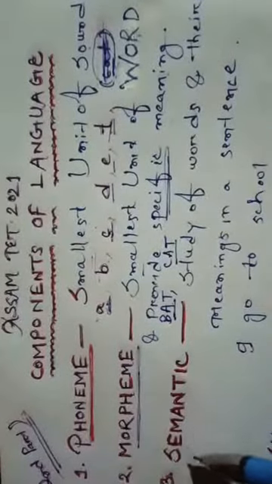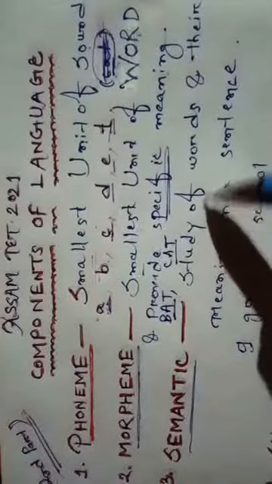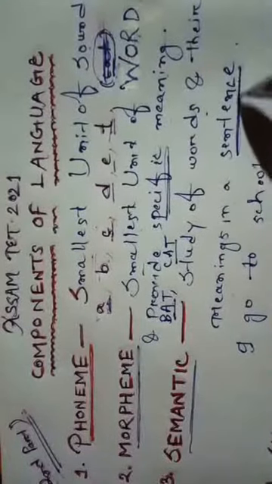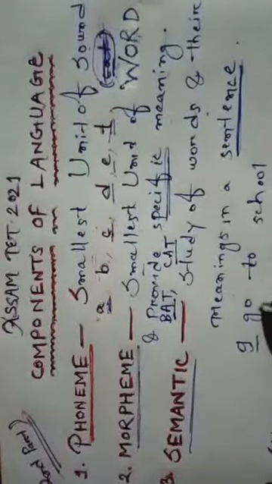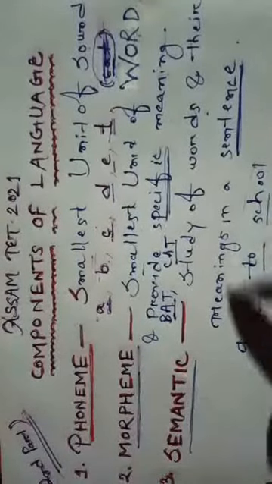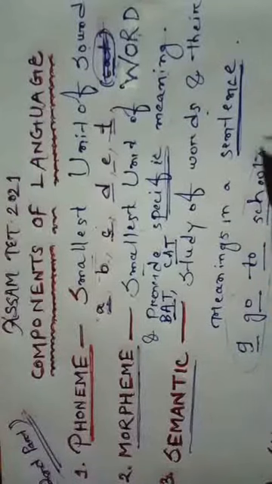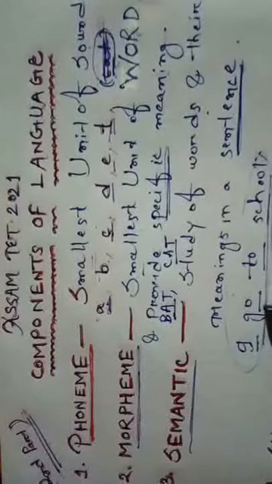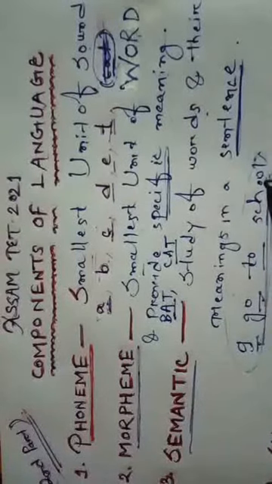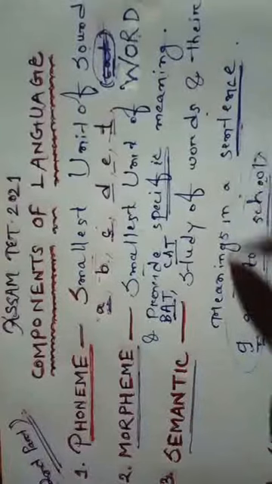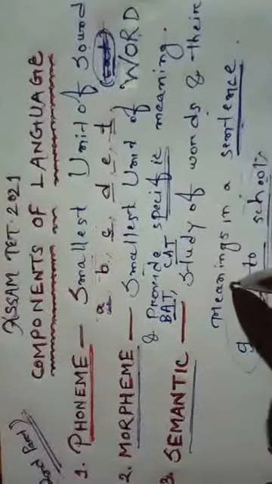Now you see, what is semantic? Semantic is the study of words and their meanings in a sentence. Now sentence is what? Combination of words. See here, I go to school. So a combination of words or amalgamation of words makes a sentence. So here each and every word has its own meaning. So meanings in a sentence, remember, meanings in a sentence, not meaning in a word. Meanings in a sentence, it is known as semantic.